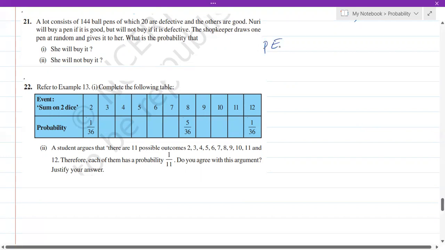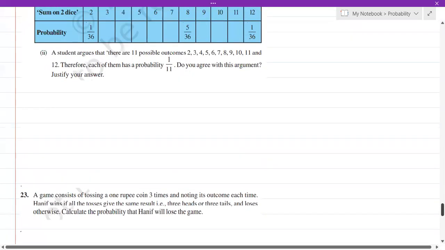Okay, let's take it as P of E1. Now totally we have got 144 pens, out of which 20 are defective, which means 124 pens are good. So if she wants to buy it, then the probability will become 124 out of 144. She will not buy it if the pens are defective, isn't it? So it is 20 out of 144. So let's get into the next question.